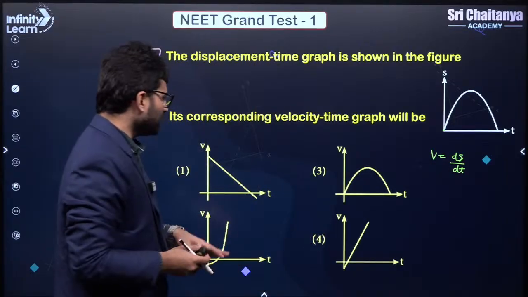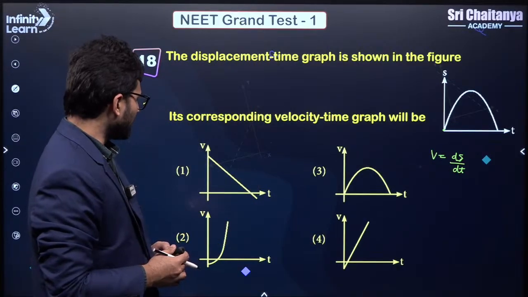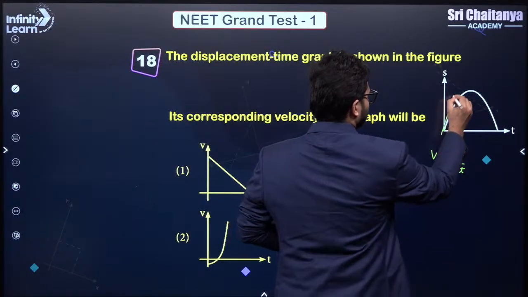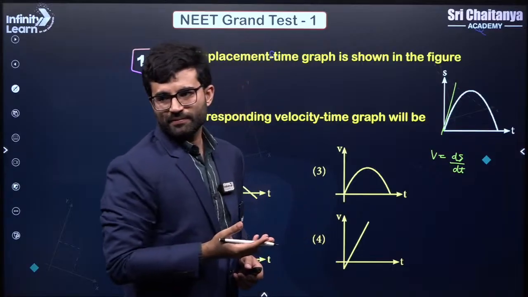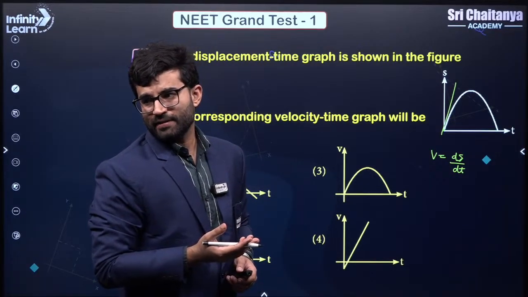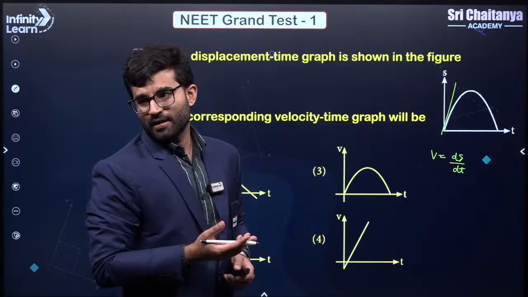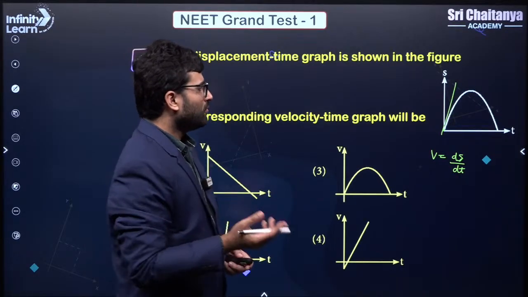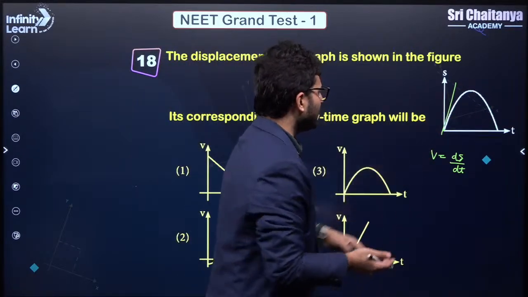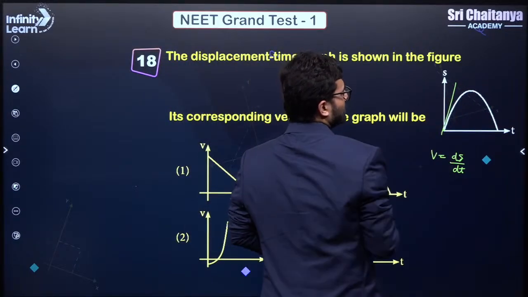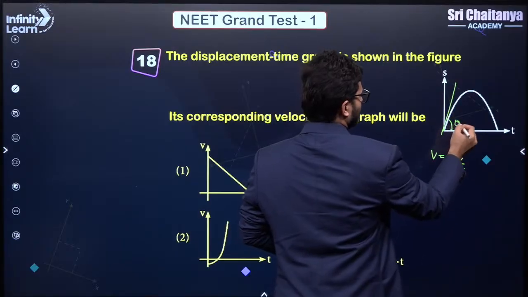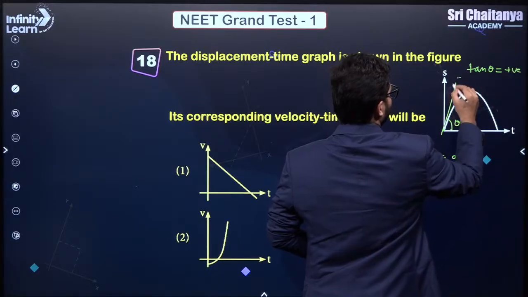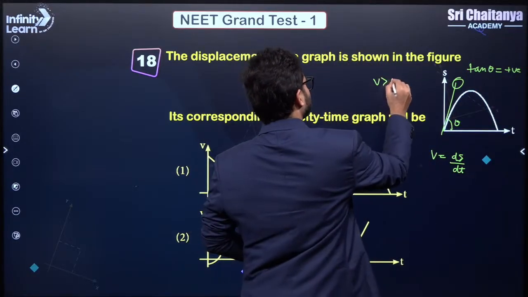So let us see the options first and let us try to figure out how we will arrive at the same answer. If I draw a tangent here, this will give me the velocity, right? So can we say that this graph is for a ball thrown? Correct, yes, you can say that. So initially this is the slope and this slope is positive, correct? So it is an angle which is less than 90, which means that tan theta is positive, which means that my slope is positive, which means that my velocity is positive.